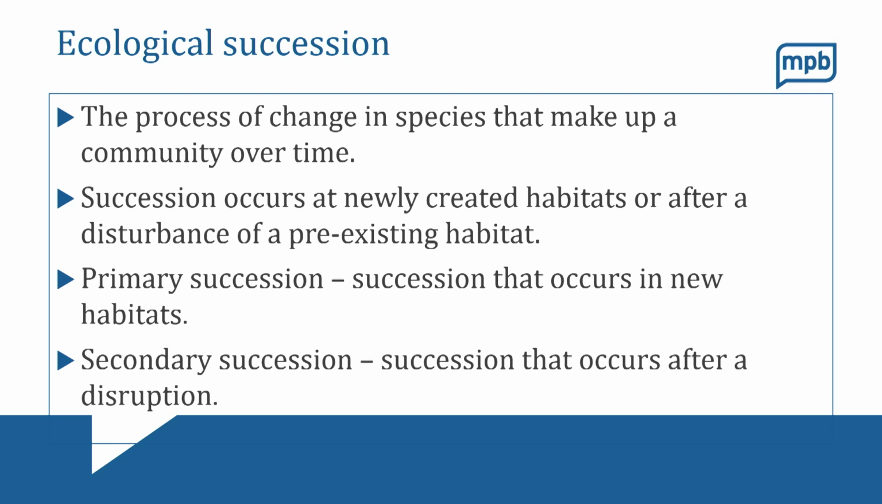Then you can have secondary succession, which is succession that occurs after disturbance. So maybe you have a forest, there's a forest fire, a lot of the plants burn down, the soil is still intact, but now the community has to start over. That would be secondary succession. So the main difference is, has the habitat ever supported life before? That would be the difference between primary and secondary succession.